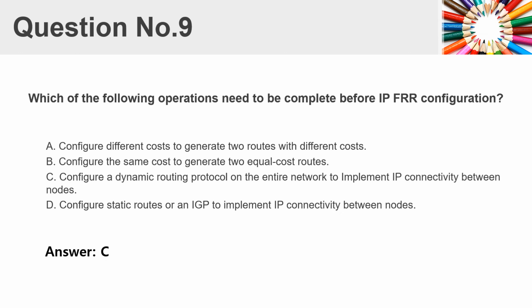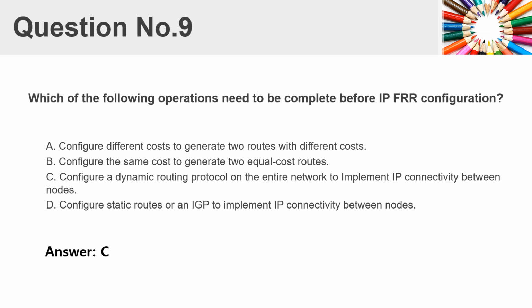Question number 9. Which of the following operations need to be completed before IPFRR configuration? A. Configure different costs to generate 2 routes with different costs. B. Configure the same cost to generate 2 equal cost routes.